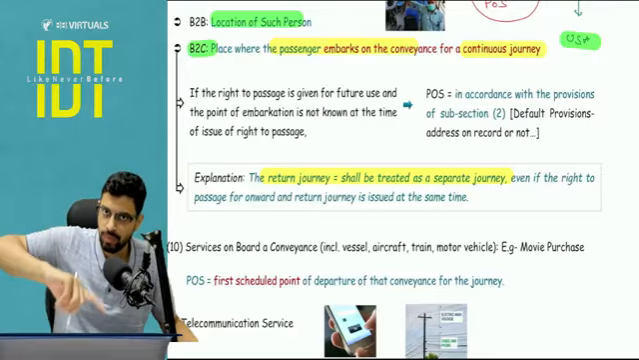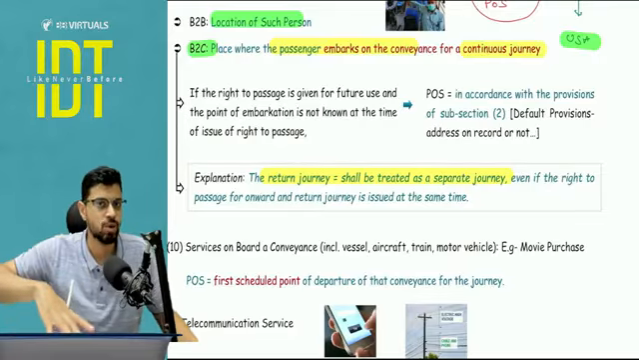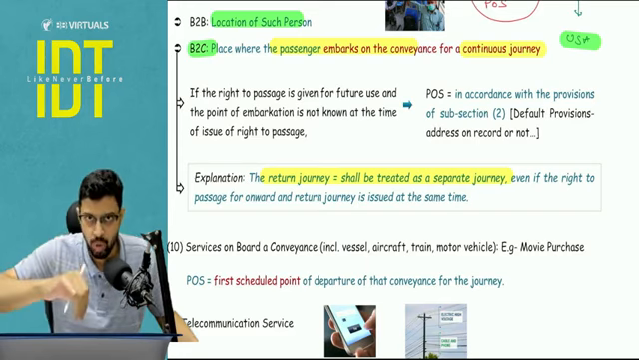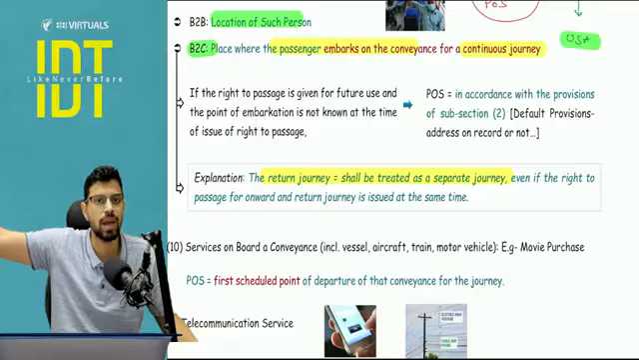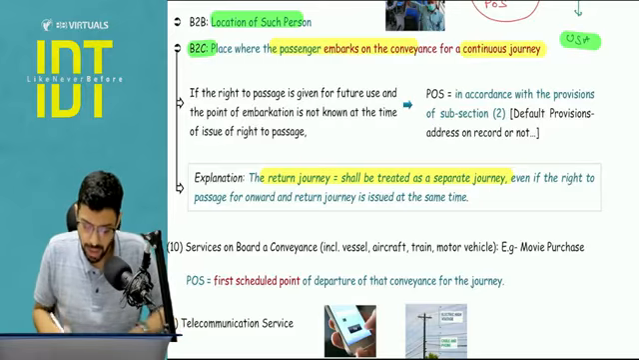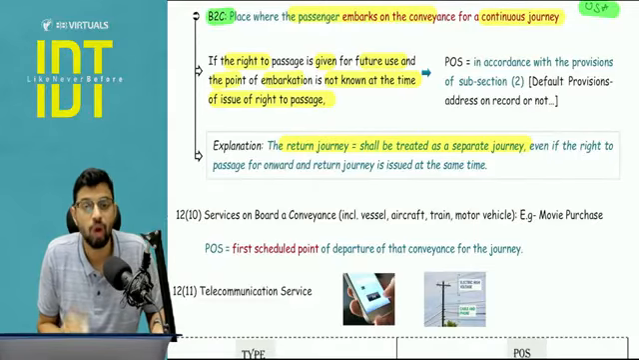So for going from Pune to Delhi, assuming this is a B2C transaction, the embarkation point will be Pune, and the answer of place of supply will be Maharashtra. For the return journey, the place of supply will be Delhi. Is this clear? Now, what if the right to passage is given for future use and the point of embarkation is not known at the time of issue of the right to passage?